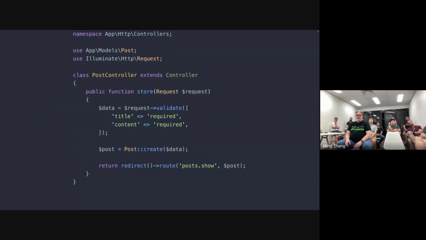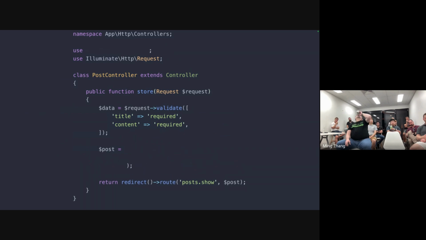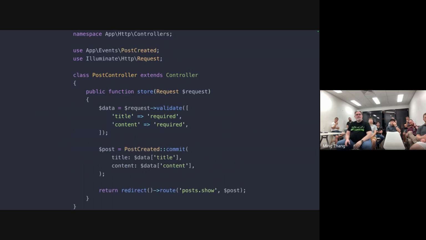So here I have an example of a Laravel post controller. We have a store method which is used for creating our post. This is what it would normally look like. We would validate our data first. We would then create an Eloquent model using Post::create, and then we'd redirect to the show page. So using Verbs, we would actually delete the Post::create call, and instead we'd fire our PostCreated event.